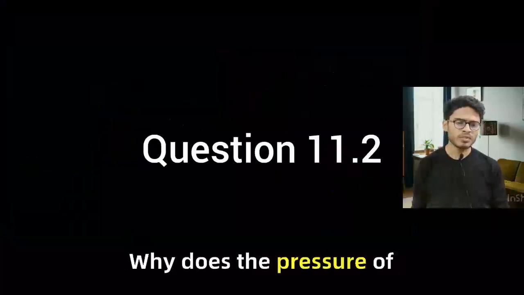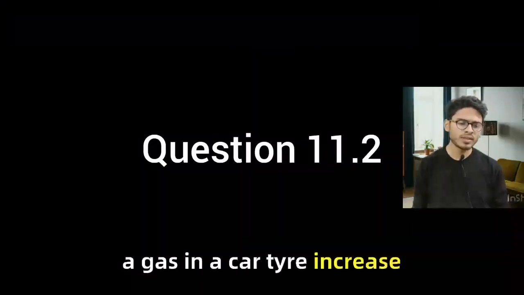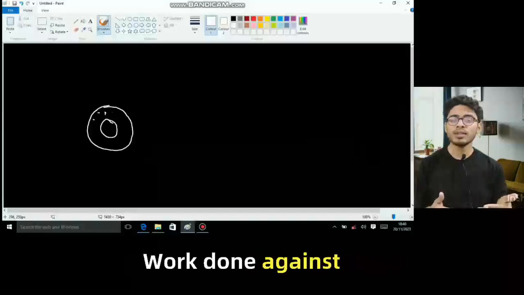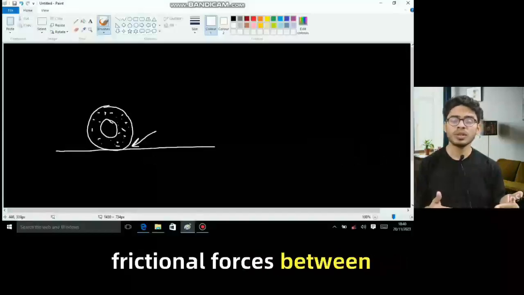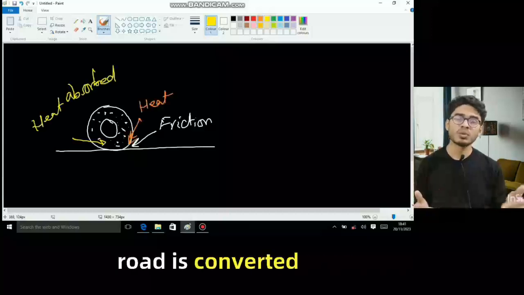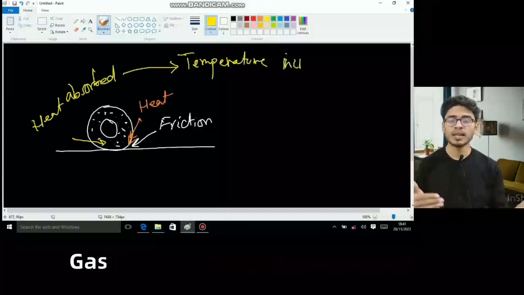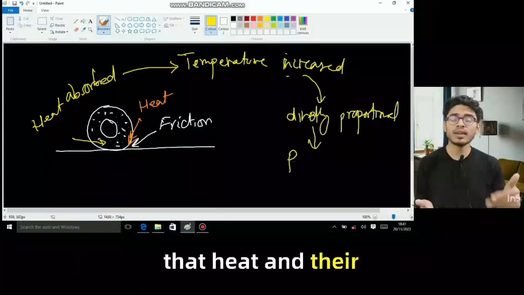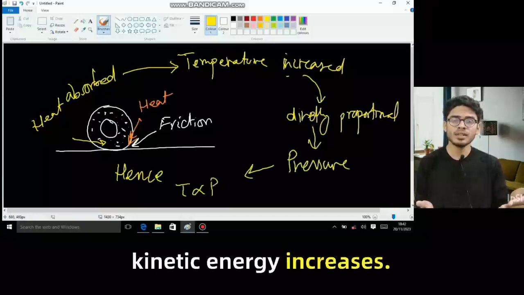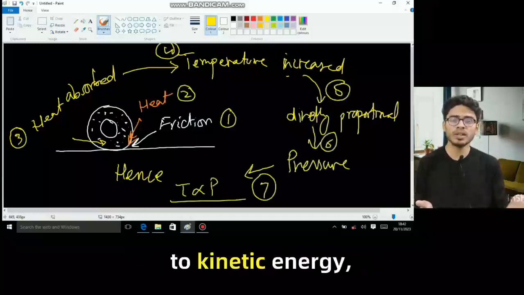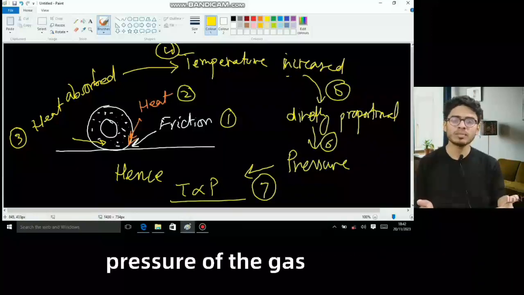Why does the pressure of a gas in a car tire increase when it is driven through some distance? Work done against the frictional forces between the tire of a moving car and the road is converted into heat. Gas molecules inside the tire absorb that heat and their kinetic energy increases. We know that pressure is directly proportional to kinetic energy,